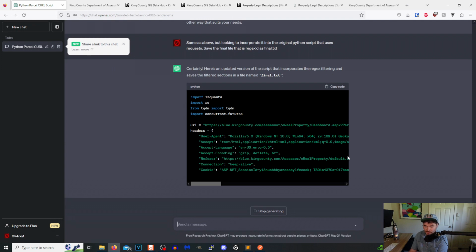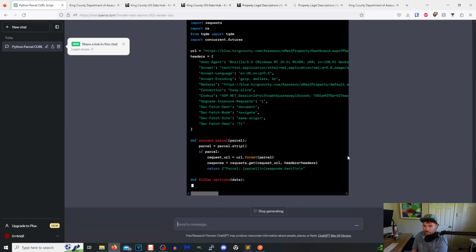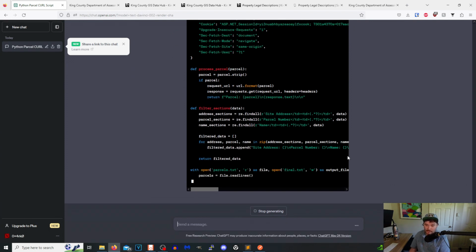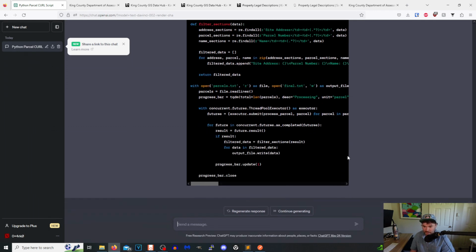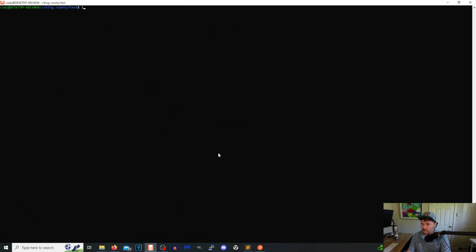So it's importing requests, regex, and tqdm. It's also saving the multi-threading that I had right there. And let's just go ahead and copy the code. And then we'll go over to here. And then we will remove. Well, before we do that, let's just go ahead and see what we have. So we got that. Cat results.